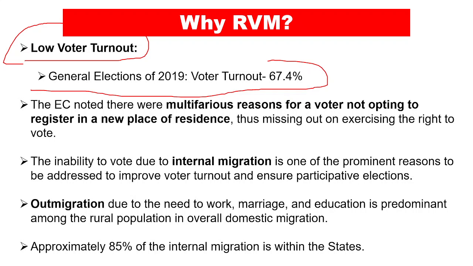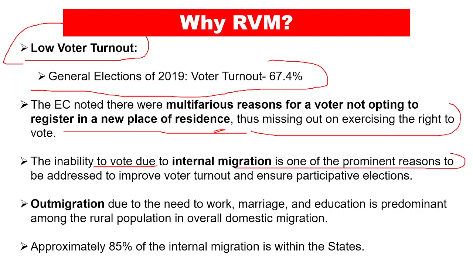Now the EC noted that there were multifarious reasons for a voter not opting to register in a new place of residence. That's basically for the migrant workers, and they missed out on exercising the right to vote. And the inability to vote due to internal migration is one of the prominent reasons to be addressed to improve voter turnout and ensure participative elections, because internal migration is within the state, and due to some of the reasons, the voters are not able to turn towards the booth.